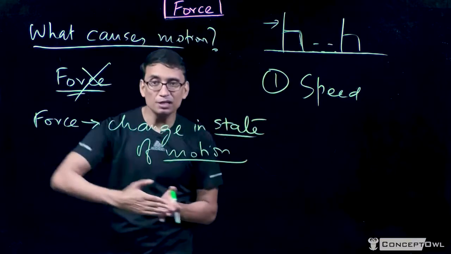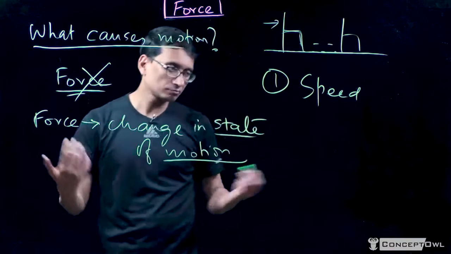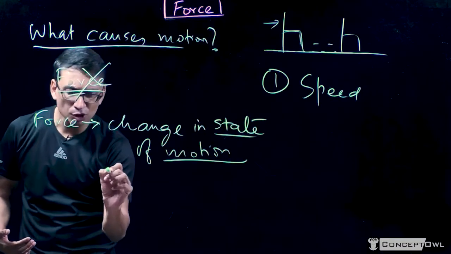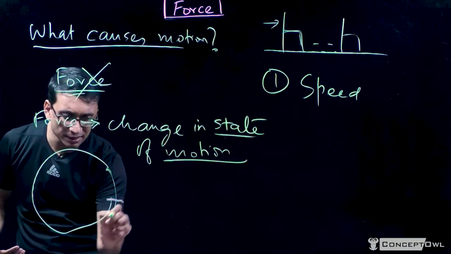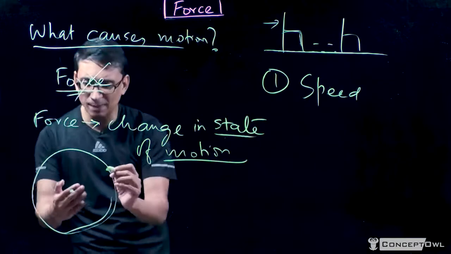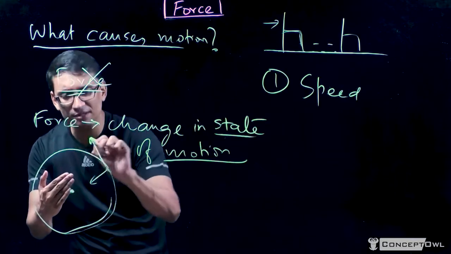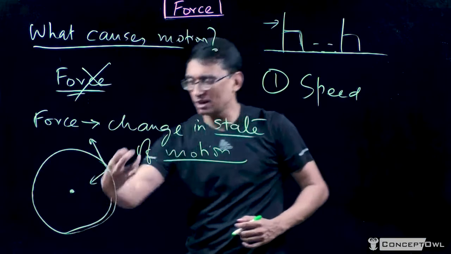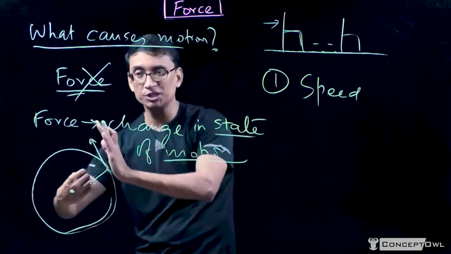What will happen? It will change direction, right? Or another example is, let's say there is a planet here, which is going around the sun. I drew it badly, right? What is happening? The sun is pulling it. As a result, it is not able to go straight. It keeps going round and round. Here also there's one example where there is a force of gravity, which is changing the state of motion. It is changing the direction.